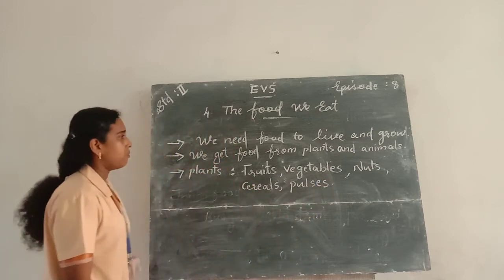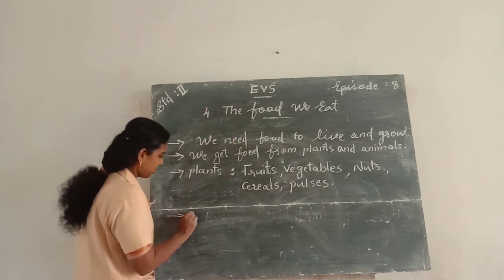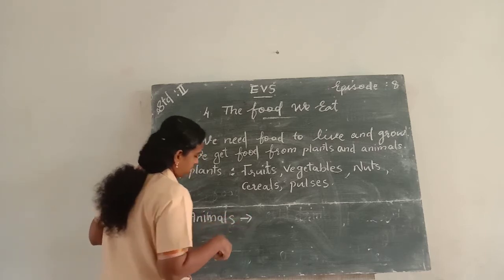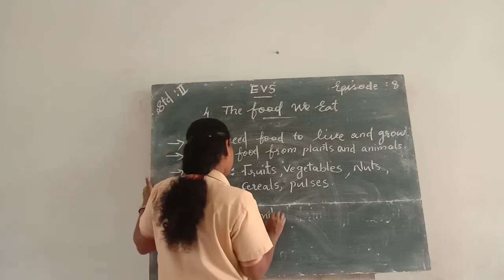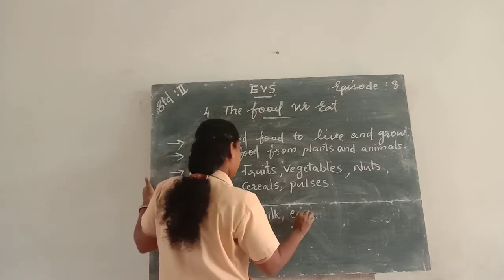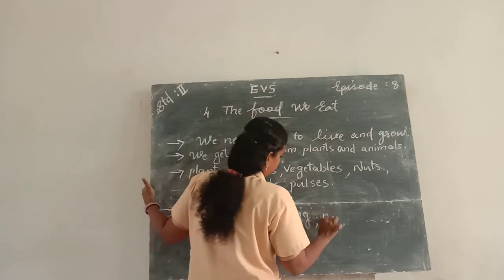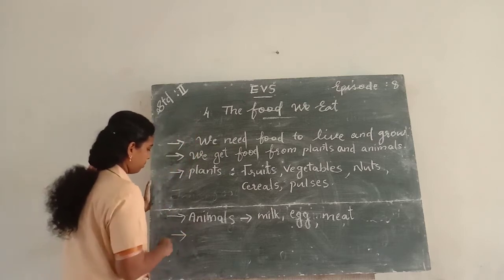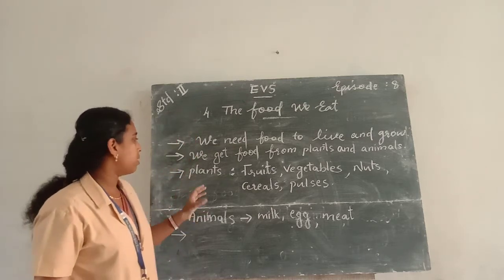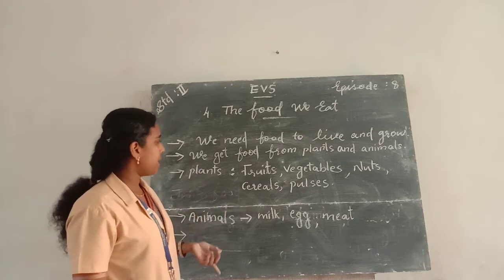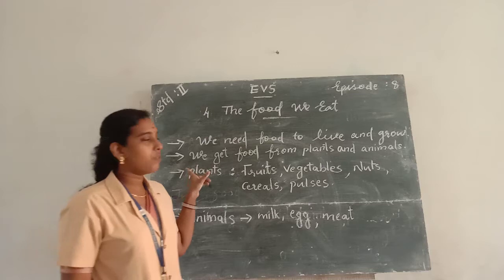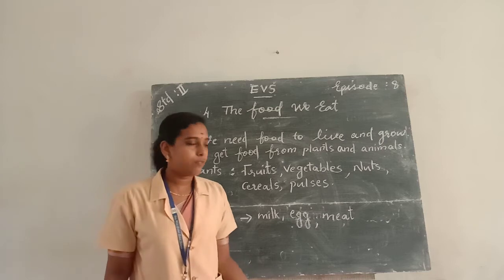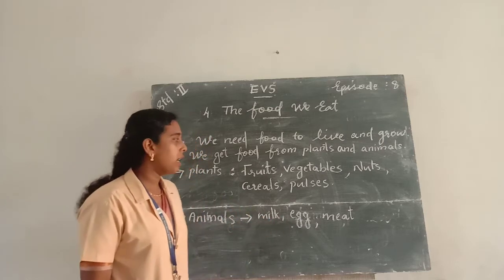And the food items that we get from animals are milk, eggs, meat. And also we studied about different types of food items that we get from plants and animals. The food items that we get from plants are fruits, vegetables, nuts, cereals and pulses. And the food items that we get from animals are milk, egg and meat.